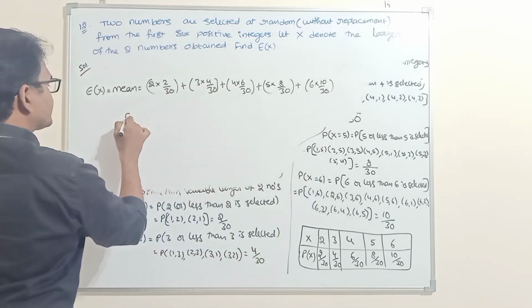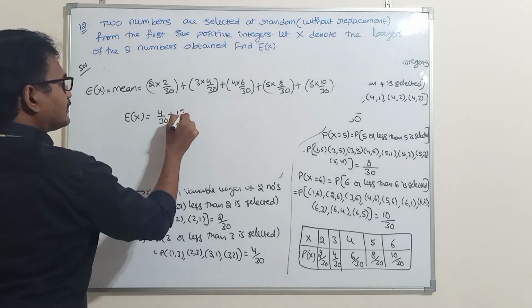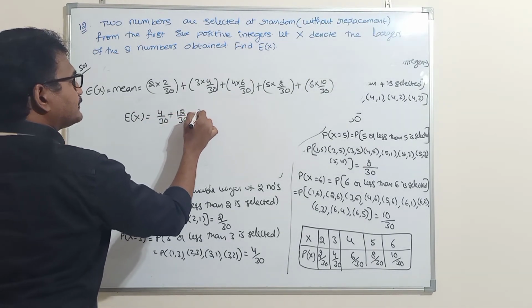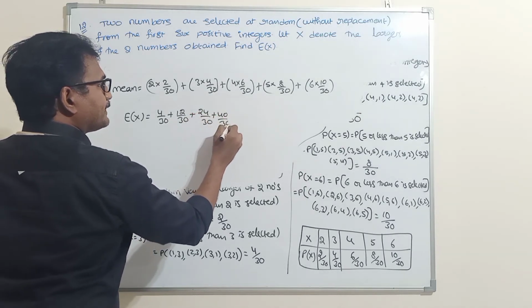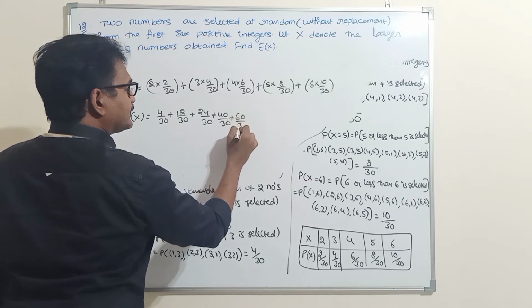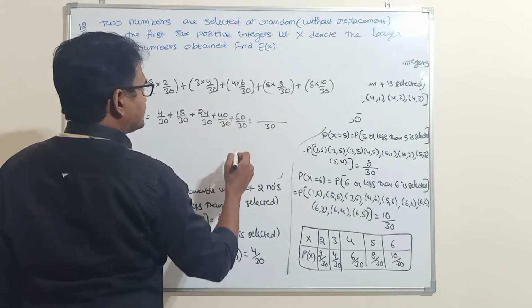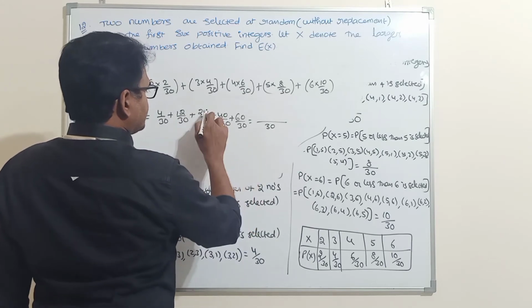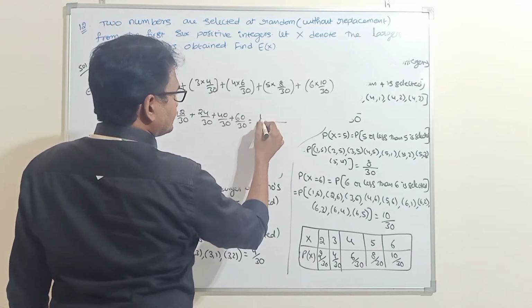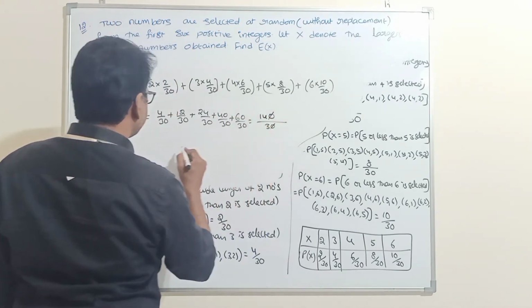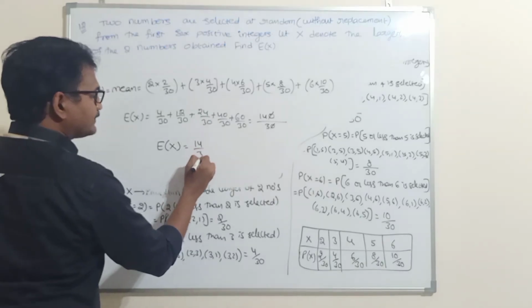So E of X is equal to 4 by 30 plus 12 by 30 plus 24 by 30 plus 40 by 30 plus 60 by 30. LCM is 30. 4 plus 12, 16. 16 plus 24, 40. 40 plus 40, 80. 80 plus 60, 140. So the 0s get cancelled. Therefore, mean E of X is equal to 14 by 3.